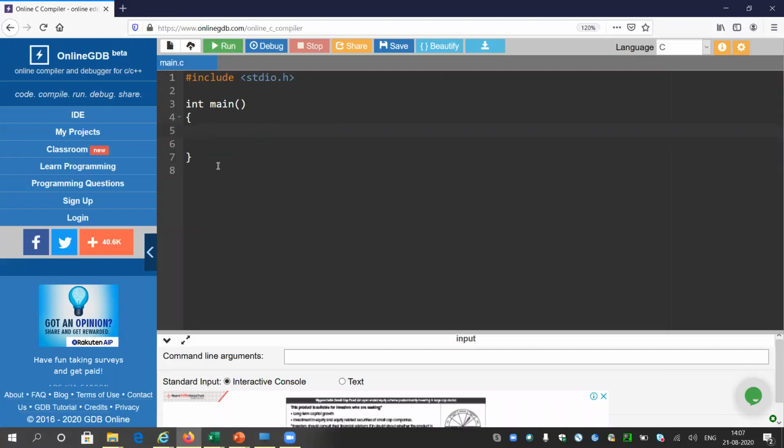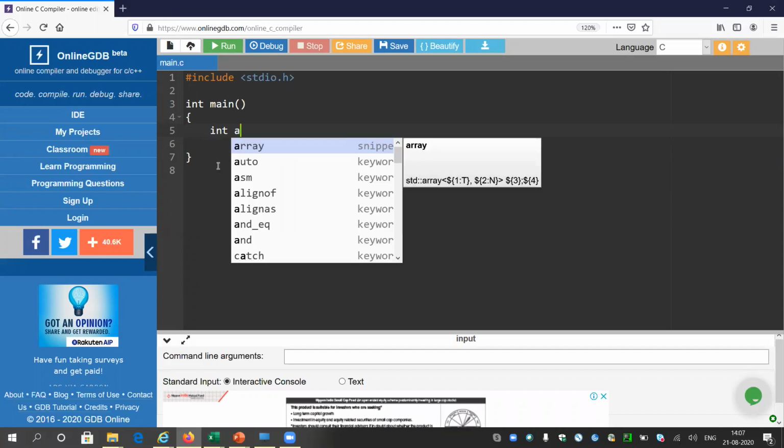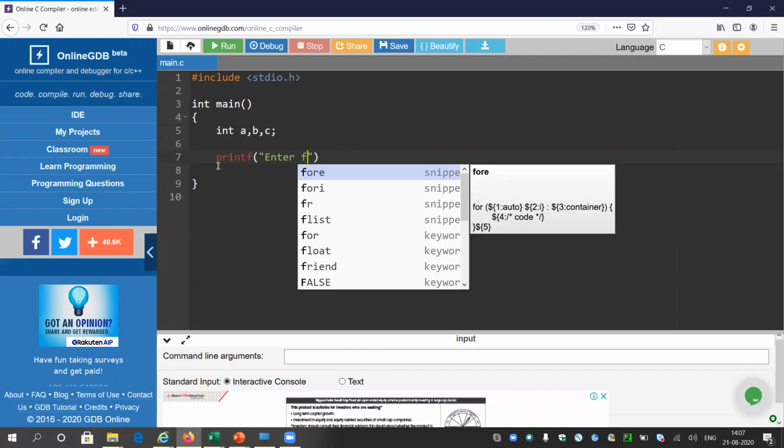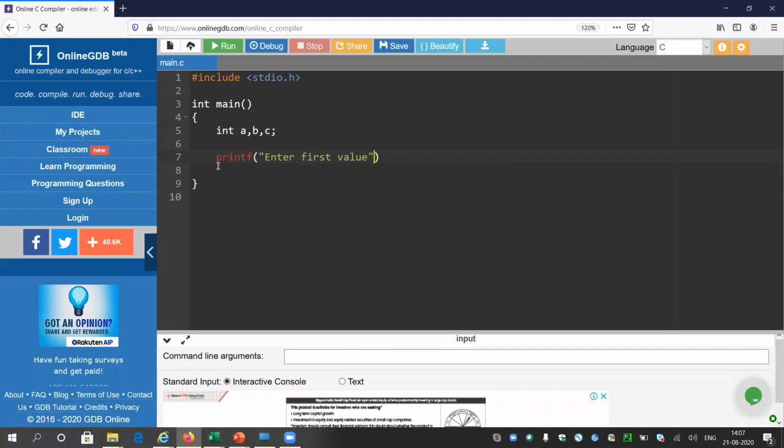So let me try to do the same thing that we checked in Visual Basic. I will introduce 3 variables, and I will prompt a message to the user: enter 2 values, enter first value, enter second value one by one, with backslash n to print a new line.